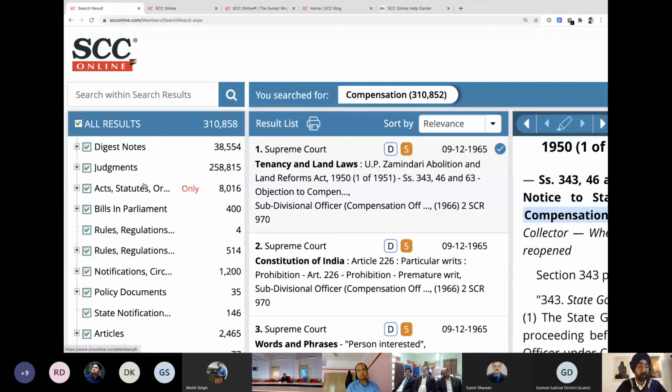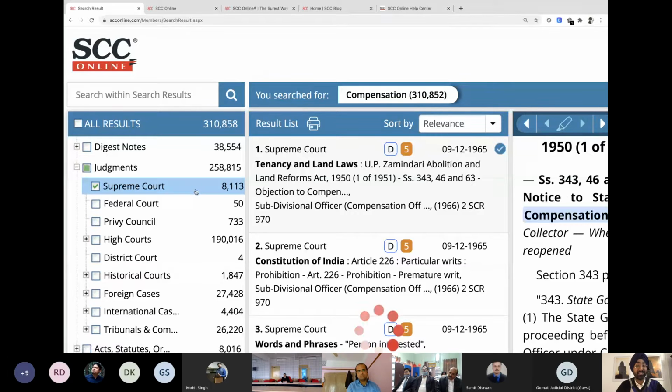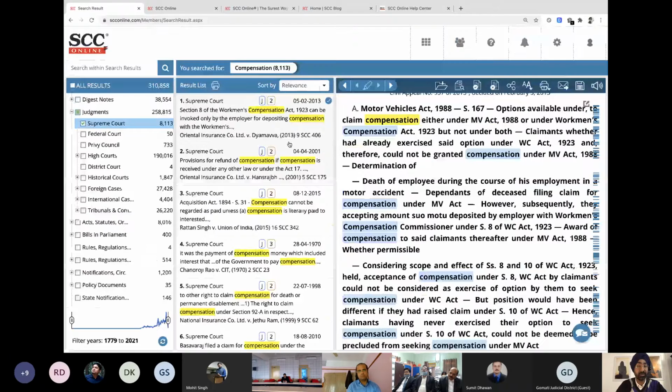So depending on what you want, you can select or deselect it. If you can see, if I take my cursor in front of any of these entries, there's an only option. So let's suppose I only want to see judgments on compensation from the Supreme Court itself. Right now it shows everything. It says 3,10,000 results. If I click on this only icon, which is a red color icon, it's going to give me the results only and only from the Supreme Court of India. And there we have it.